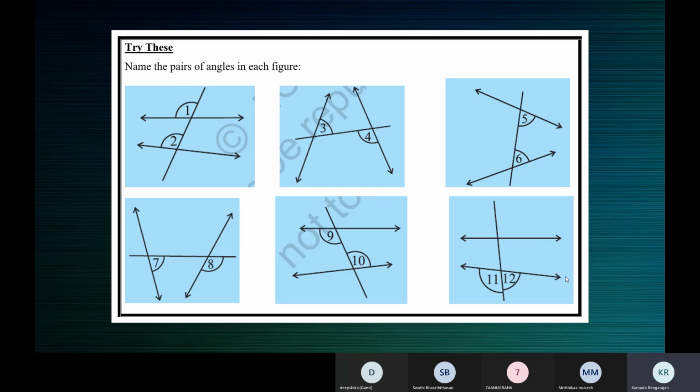Without this heading, just for a general discussion, 11 and 12 are exterior angles, correct. But with respect to this heading, name the pairs of angles. So together, what are they called? 11 and 12 together, what are they called? Exterior angle can be applied even to one angle. So we cannot say exterior angle in this heading. So they form a linear pair. 11 and 12 form a linear pair.